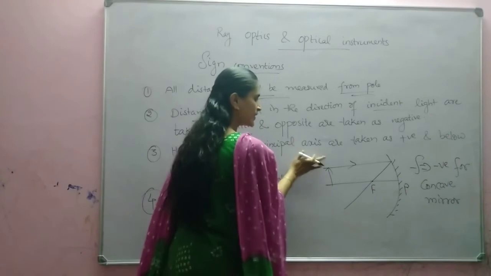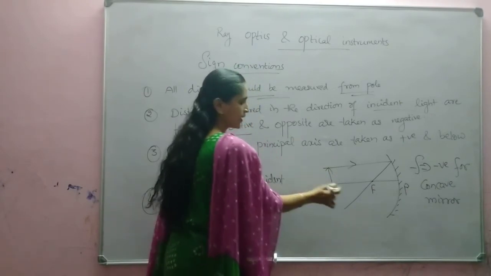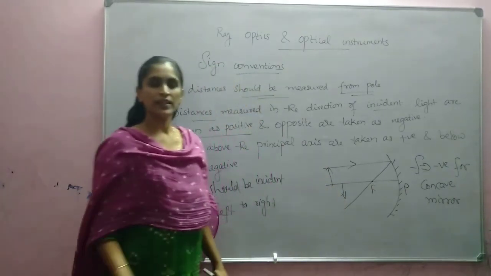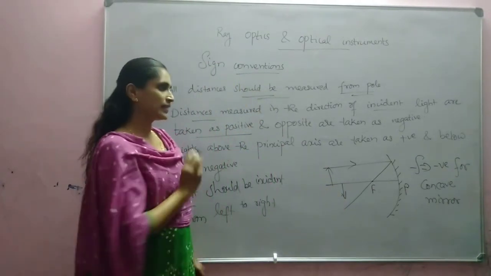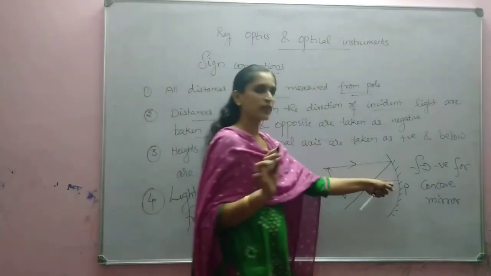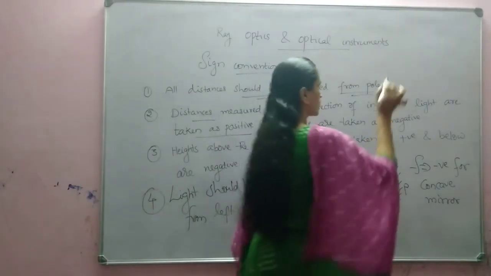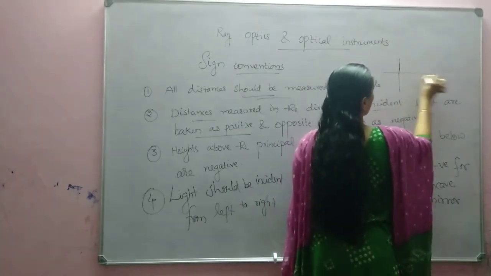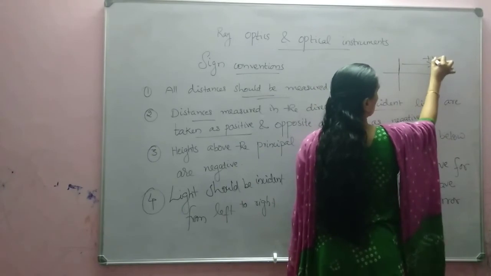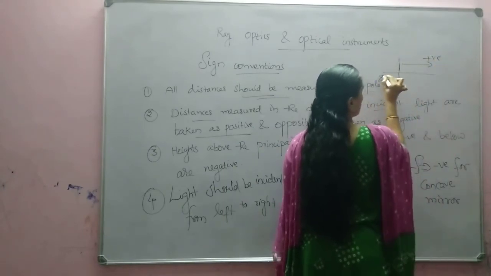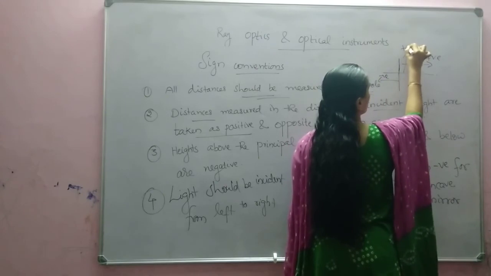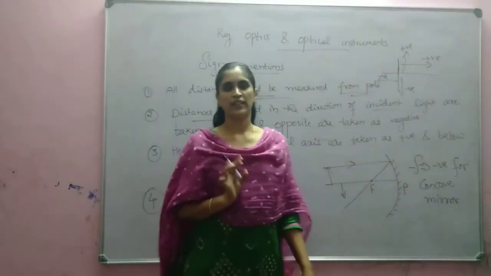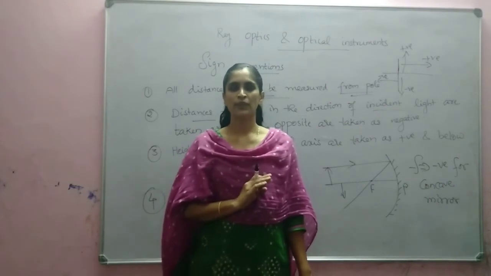Similarly, heights above the principal axis will be positive, and for example if an image is formed here like that, a height below the principal axis will be taken as negative. So actually it is like the origin only, simply. If we are taking the origin, upward will be positive and downward will be negative. Same way only. Is it clear? Understood, no?